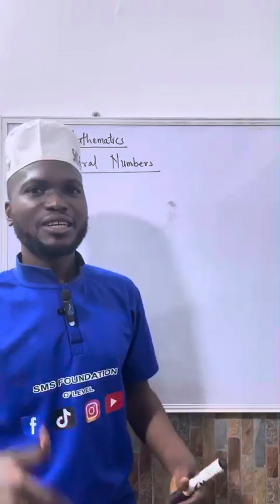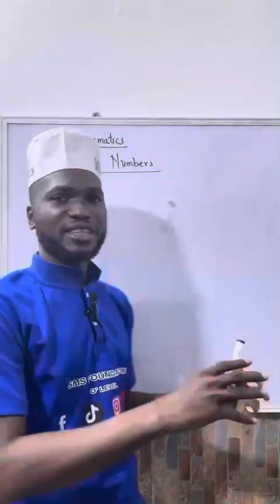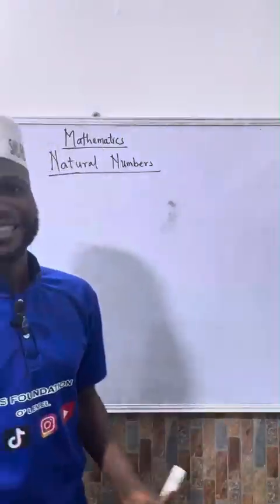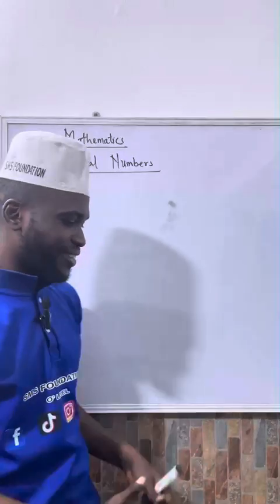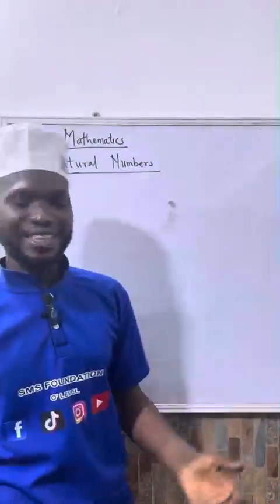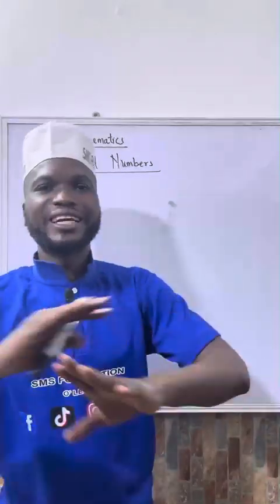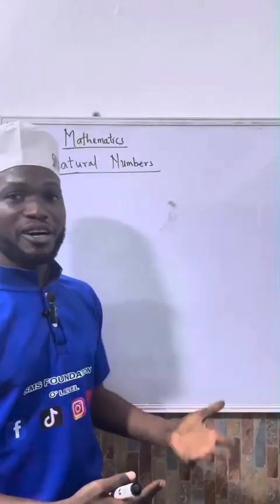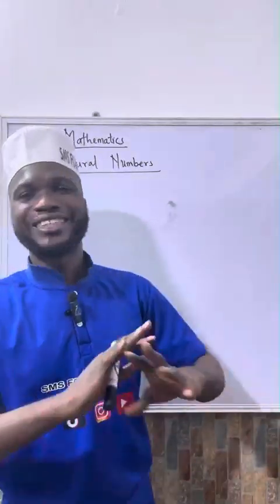You can see that when I wanted to count the items on my table, I did not start with 0. That's because 0 is not among them. You cannot want to count and say 0, 1, 2. It doesn't make sense. In fact, you cannot count and say -1, -2. Negative numbers are not among them. Decimals are not there either, like 1.2.